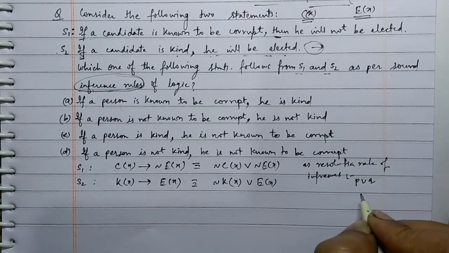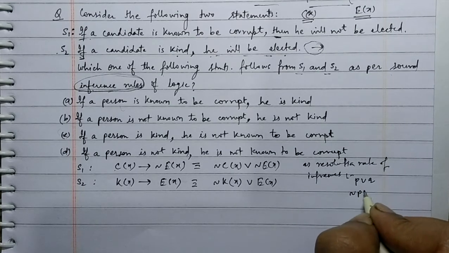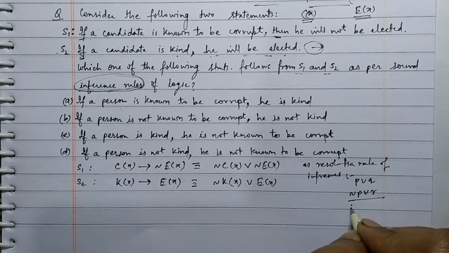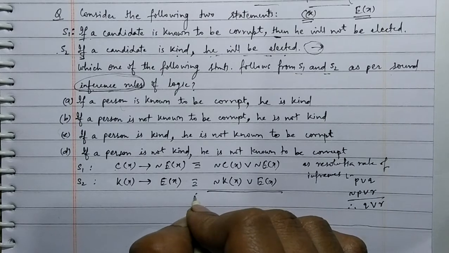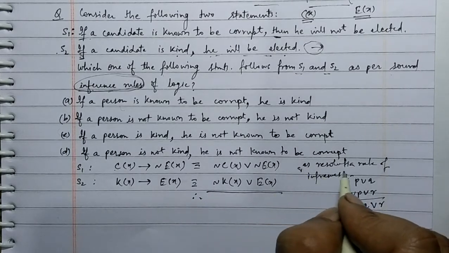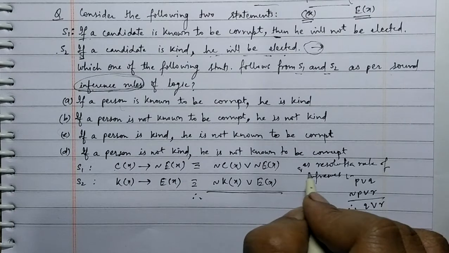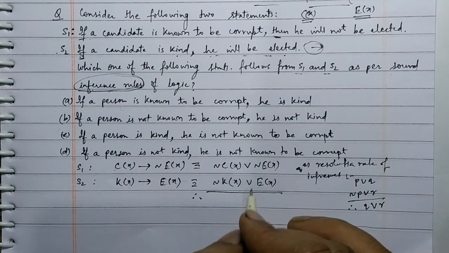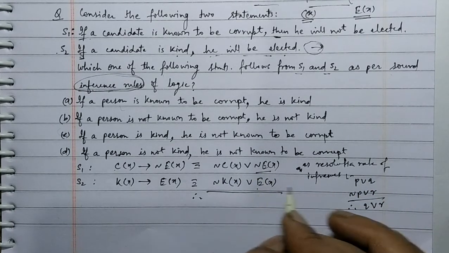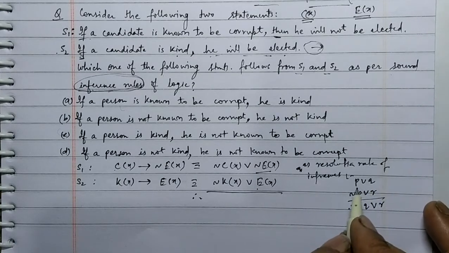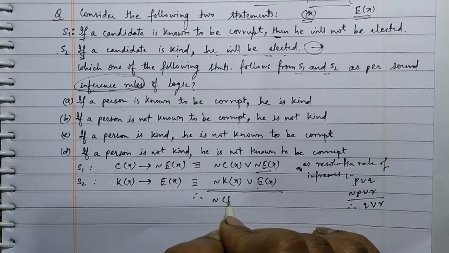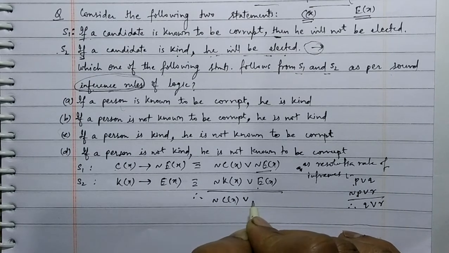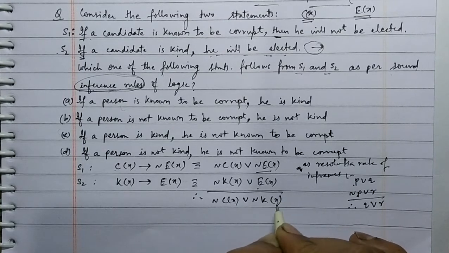See what is the resolution rule of inference. P or Q, not P or R, gives rise to Q or R. So when we apply the resolution rule of inference, this statement, not E(X), E(X), not P, P, it will become not C(X) or not K(X).